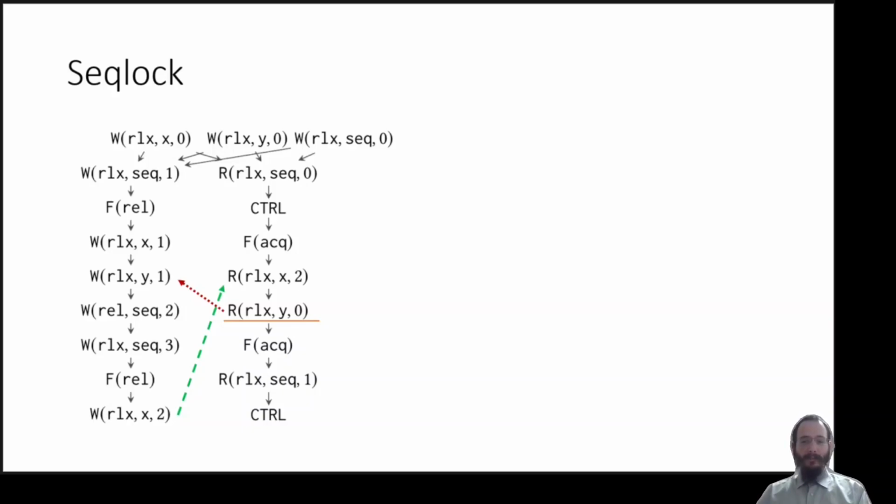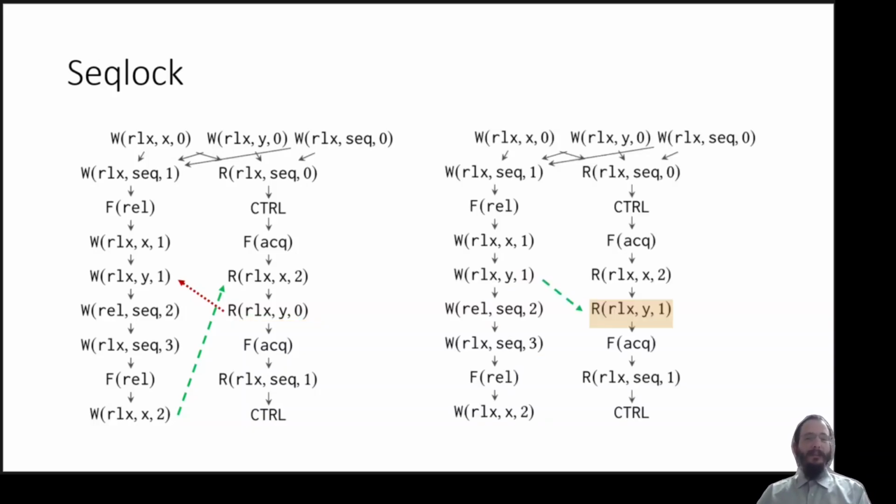In other words, what happens here is that the violations of sequential consistency are only in speculative reads whose values are actually discarded. And this is the reason we can fix this graph by reading the value 1 for y from this write, and the rest of the execution is going to be identical. We are still going to read the value 1 for the sequence number that is going to be different from 0 and discard this execution. So we are basically not going to be able to tell the difference if we fix the graph.